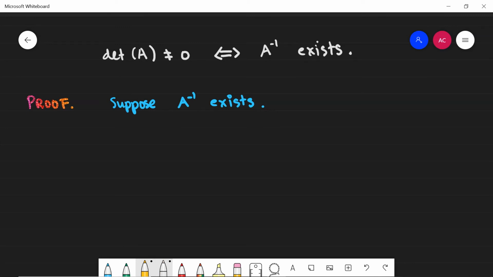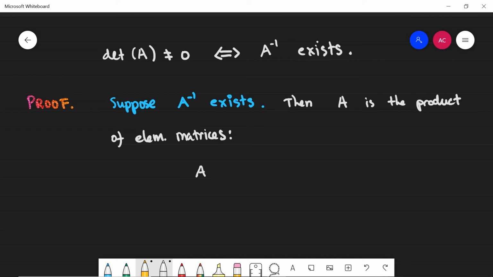What can I say? I know by my invertibility criteria that A can be written as a product of elementary matrices. In particular, I can write A in the form E sub k, E sub k minus 1, until I get to E sub 2 and then E sub 1.